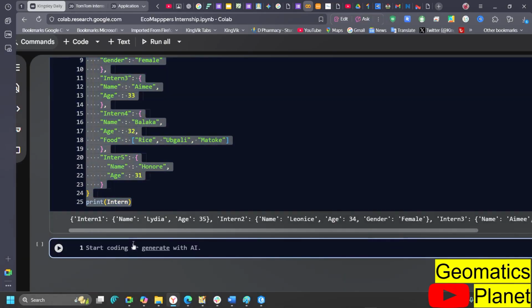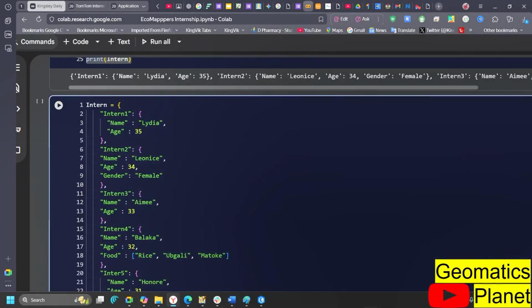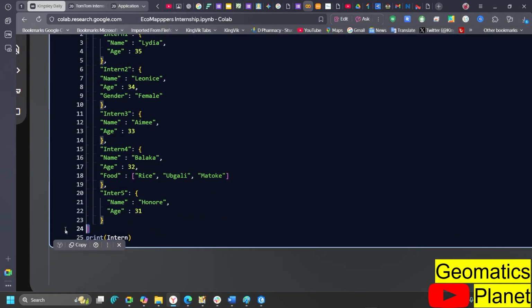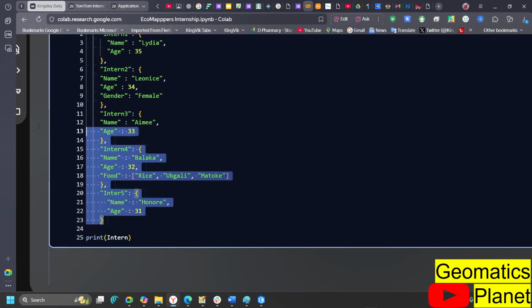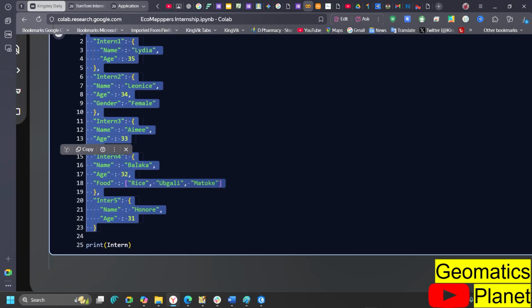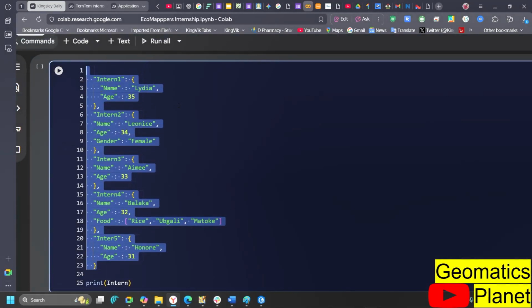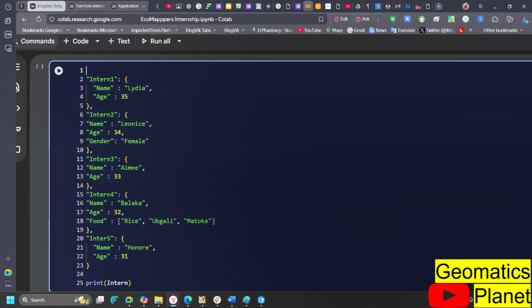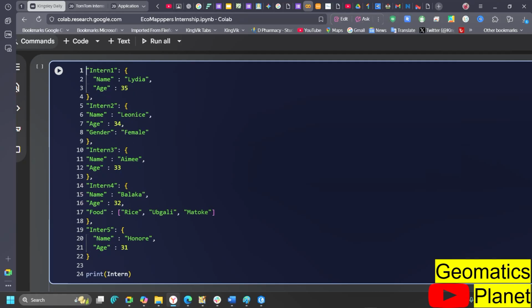Now I want to make a modification to this particular code. I want to go here where I have intern, and I'm going to delete this. And I'm going to go down here where I have this curly bracket, and delete this. Then I'm going to highlight all of them, from here to the beginning, and press Shift Tab to return back. Then I'll press Shift Tab again, and it will return to the beginning, because I want it to start from the beginning, removing the indentation.